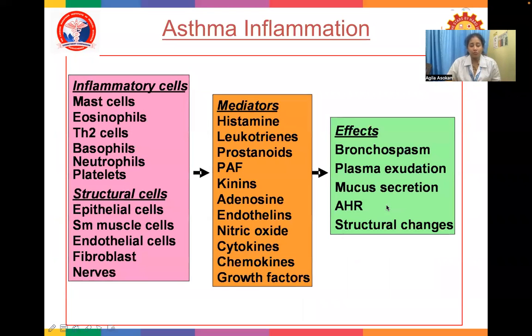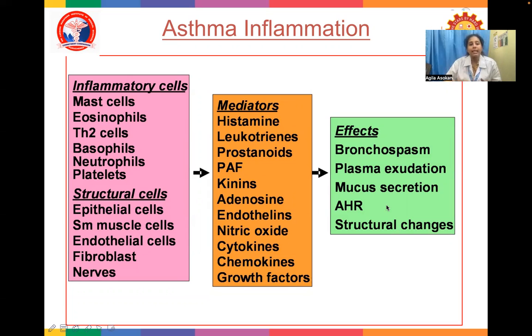Now, how is the inflammation of asthma mediated? It can be mediated by inflammatory cells and structural cells. These cells will produce inflammatory mediators, and the mediators will have an effect on the bronchus. What are the inflammatory cells which lead to asthma inflammation? First are mast cells, eosinophils, T helper 2 cells, basophils, neutrophils, and platelets.